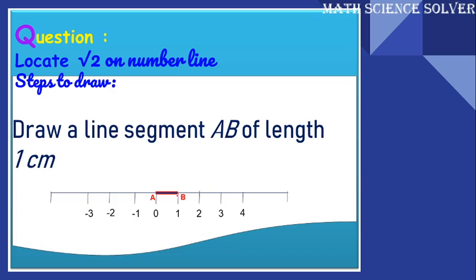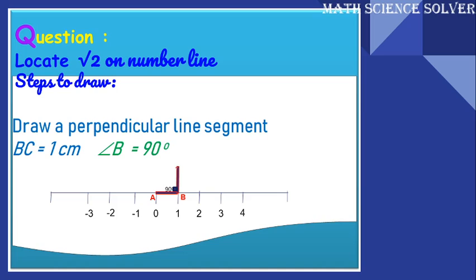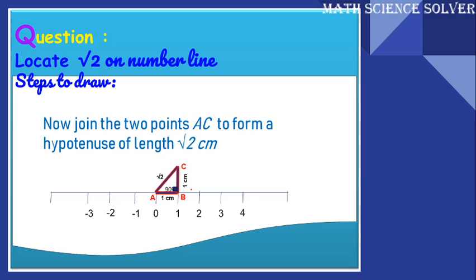Next, with B as center, construct 90 degrees and draw the perpendicular line. And after this, from B, take 1 centimeter in your compass and mark a point on the perpendicular line segment to get point C. Now join AC to get the right angle triangle ABC. Now using your compass, measure AC. Now you know that AC is root 2, as we have discussed already.